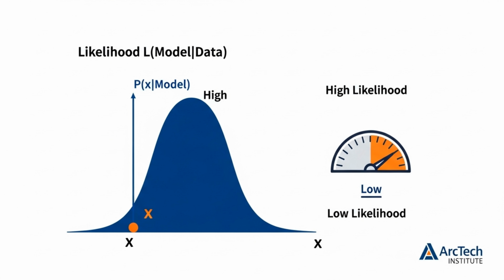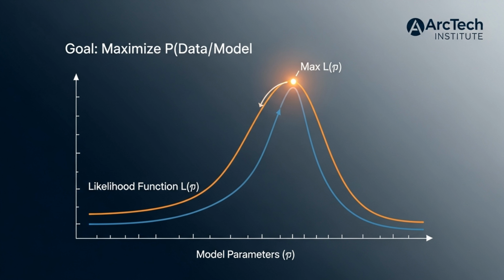Likelihood quantifies how probable observed data is under a given model or distribution. It's not a probability of the model. Generative models are often trained by maximizing the likelihood of the training data under the model's parameters.